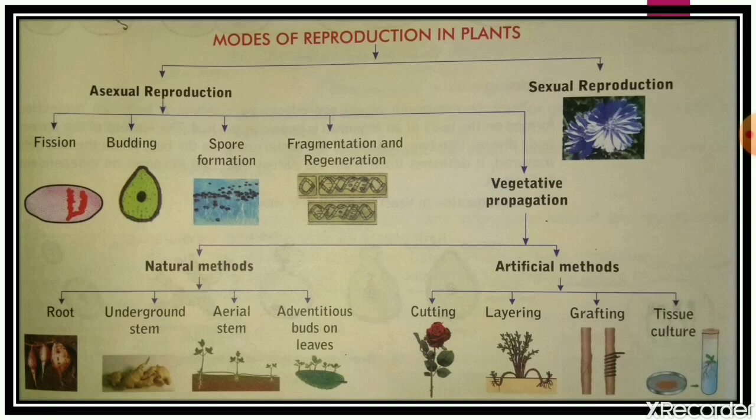Now, vegetative propagation can be divided into two methods, that is natural methods of vegetative propagation and artificial methods of vegetative propagation. Natural methods of vegetative propagation involve the formation of new plants by using roots, underground stems, aerial stems, and adventitious buds on leaves. In artificial methods of vegetative propagation, new plants are produced by using the methods of cutting, layering, grafting, and tissue culture.